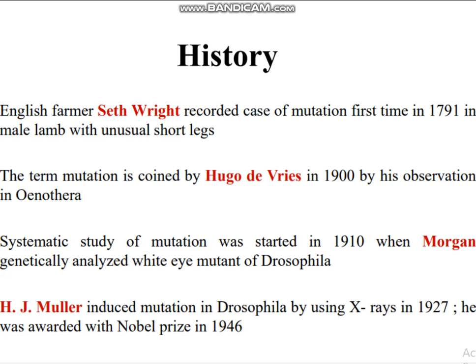Systematic study of mutation was started in 1910 when Morgan genetically analyzed the white-eye mutant of Drosophila. H. J. Muller induced mutation in Drosophila by using X-rays in 1927. He was awarded the Nobel Prize in 1946.